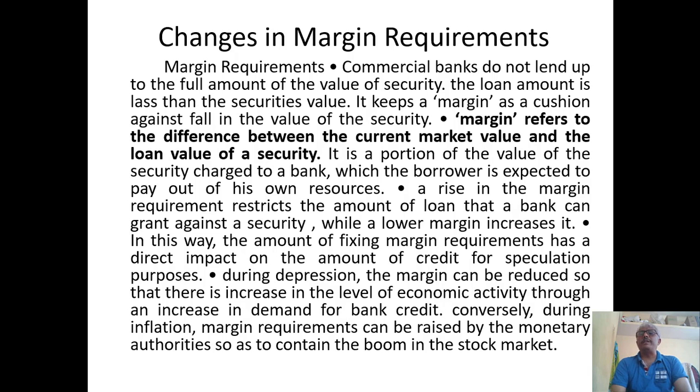Conversely, during inflation, the margin requirement can be raised by the monetary authority so as to contain the boom in the stock market as well. So when the margin changes, there is an expansion or contraction of credit.